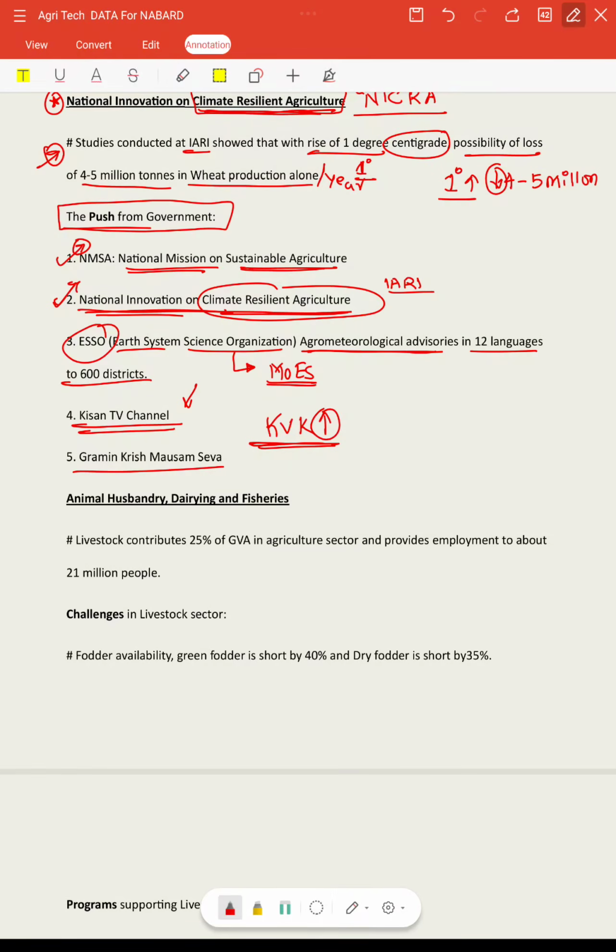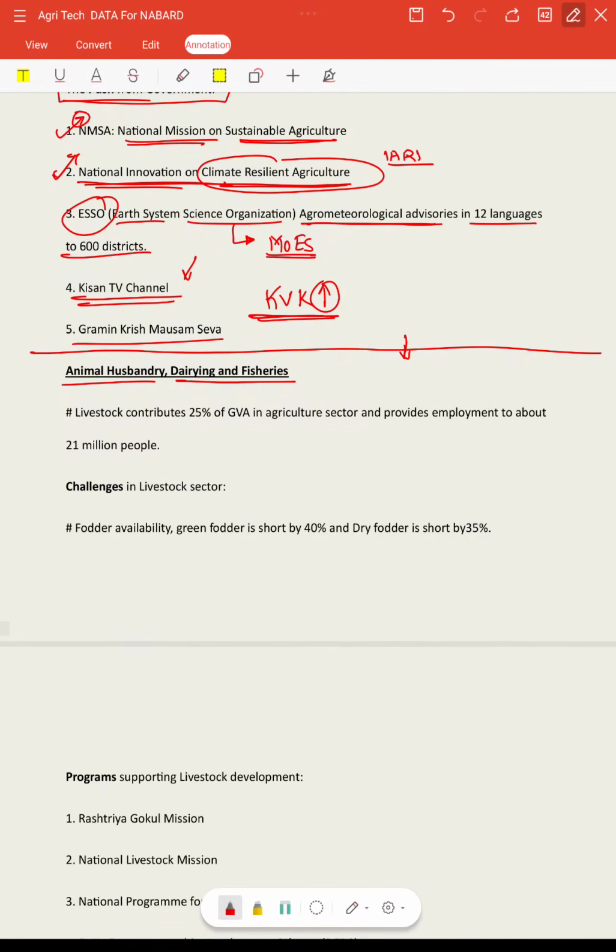Okay. So till now we have discussed the agriculture sector. Now let us talk about animal husbandry, dairying and fishery. Livestock contributes about 25% of agriculture GVA, and it provides employment to about 21 million people.